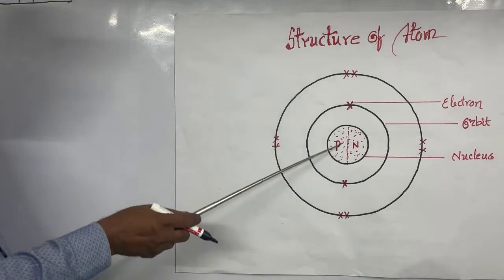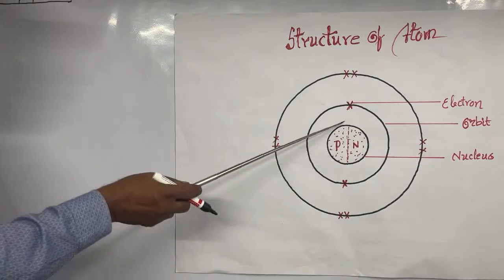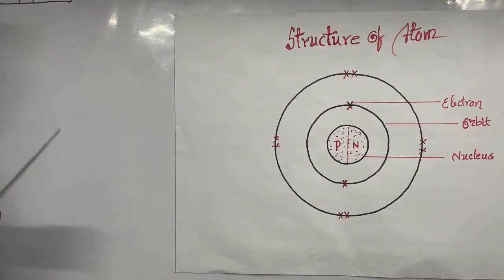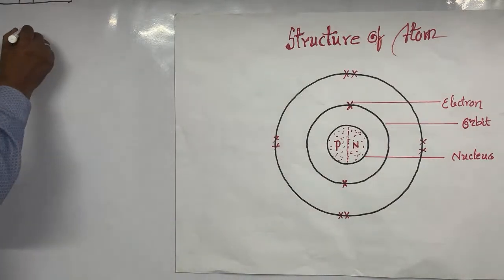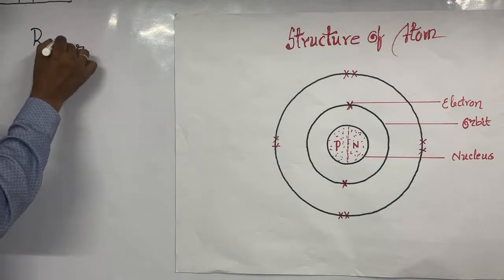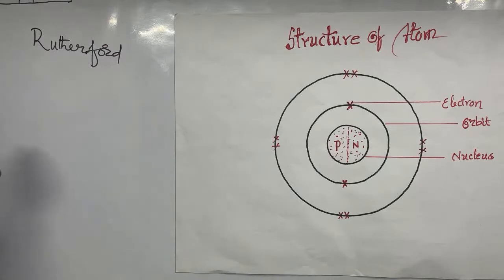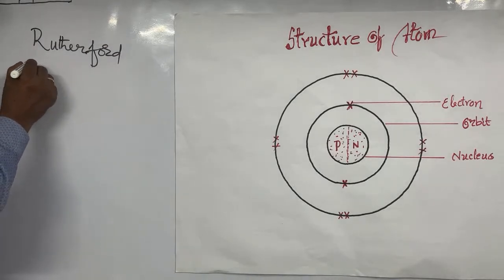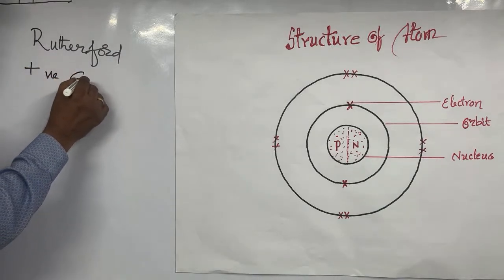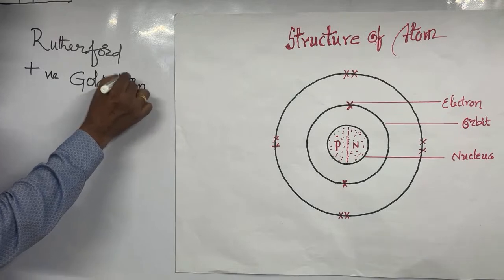Now the second one is the proton. Here the nucleus is made up of protons and neutrons. 50% of the nucleus is proton, 50% of the nucleus is neutron. Who discovered the proton? Proton was discovered by the scientist Rutherford, and the proton has a positive charge. The positive charge of the proton was given by the scientist Goldstein.